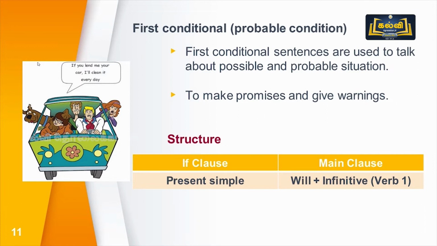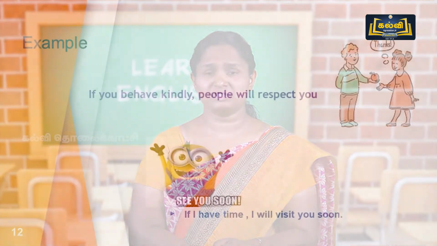That is the first conditional sentence. First conditional is also called probable condition, or real condition, because the result may happen in the future.